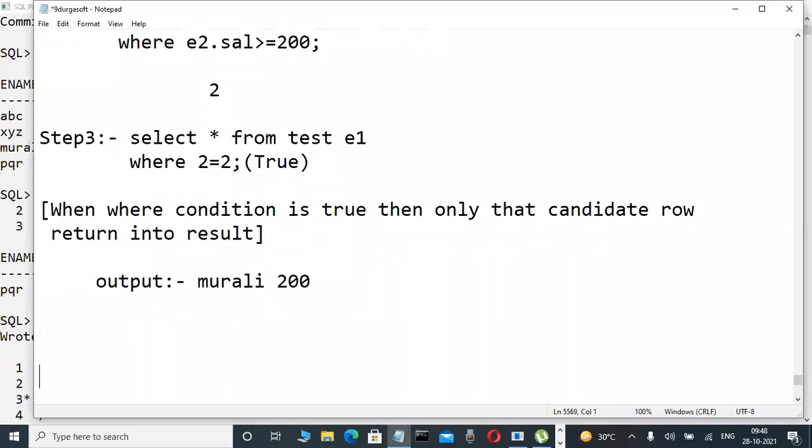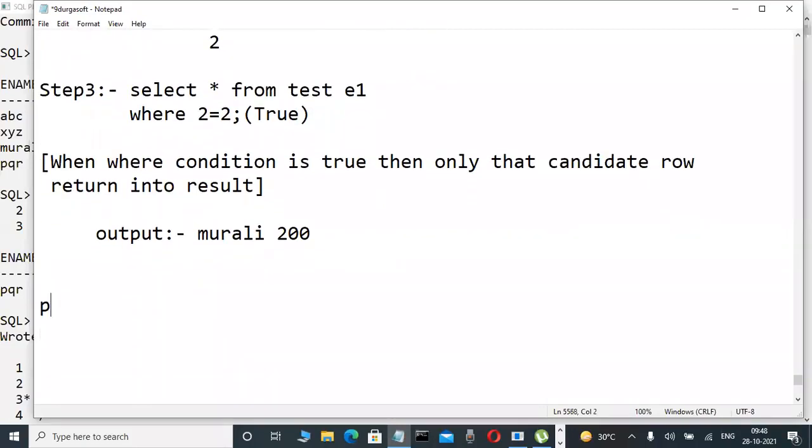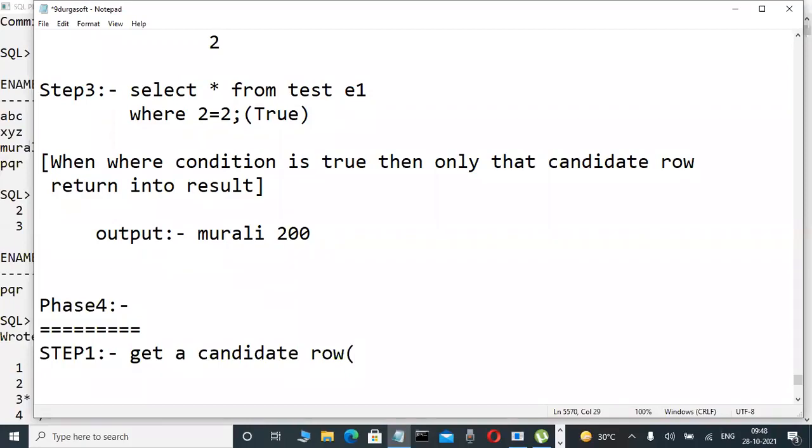Okay, very important. Now observe the last phase, phase 4 only. Only then, with duplicate data, is there some problem. That's why I'm writing these steps faster, because when we are changing to duplicate data, what happens? Phase 4, then step 1. Step 1 means get a candidate row. In this case, the candidate row is PQR 300. Okay?